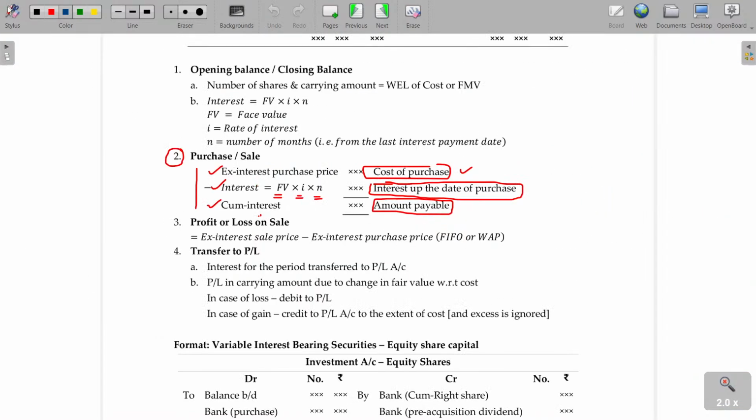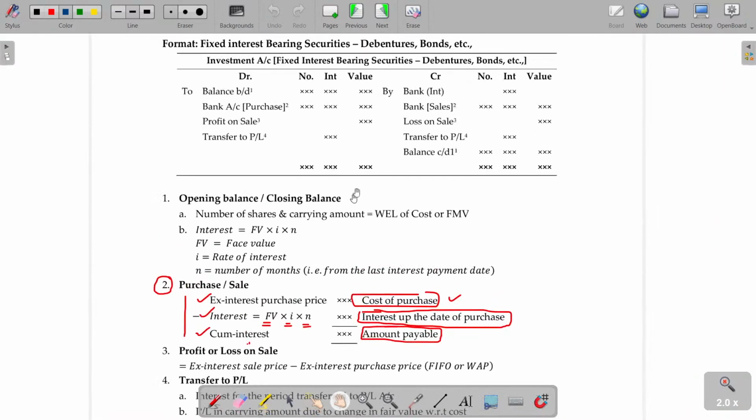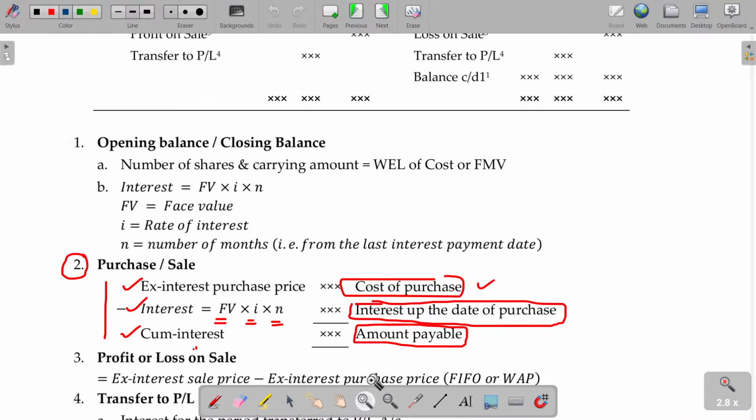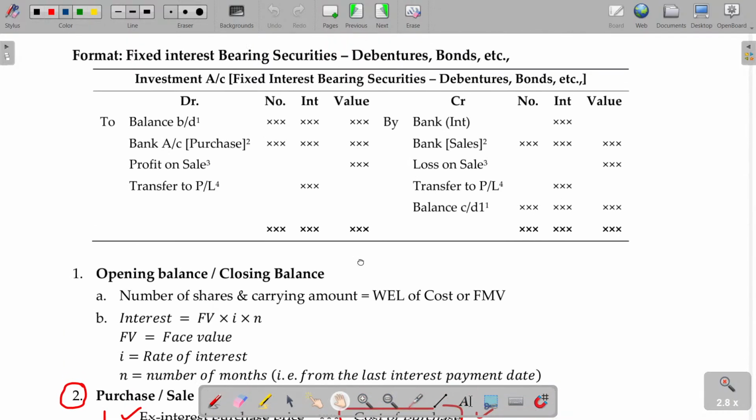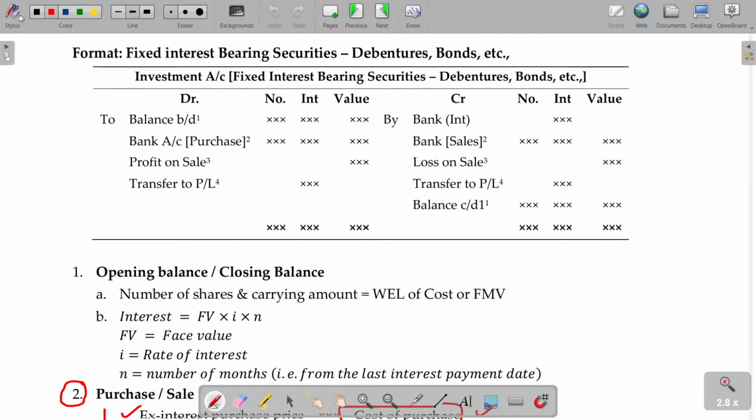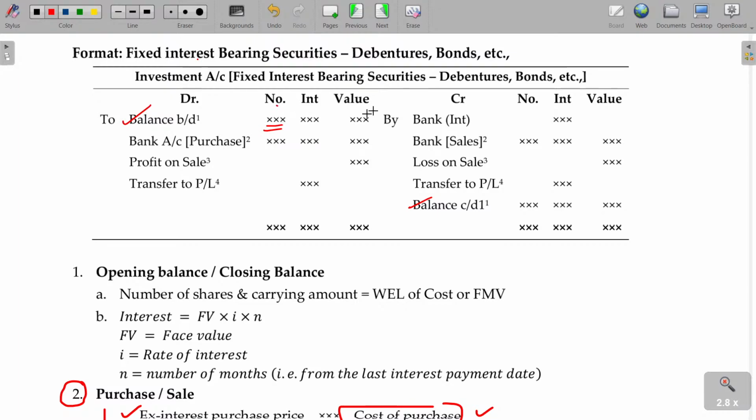See the format, very clear one. In case of fixed interest bearing securities, opening balance and closing balance, either it may be number or nominal value, you can write in both ways. Value being, what is that value?